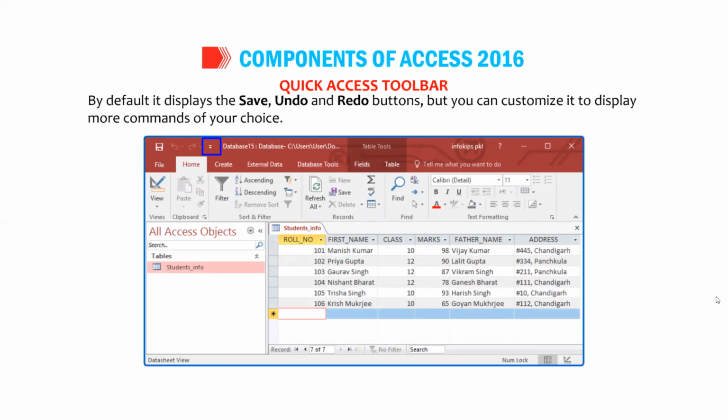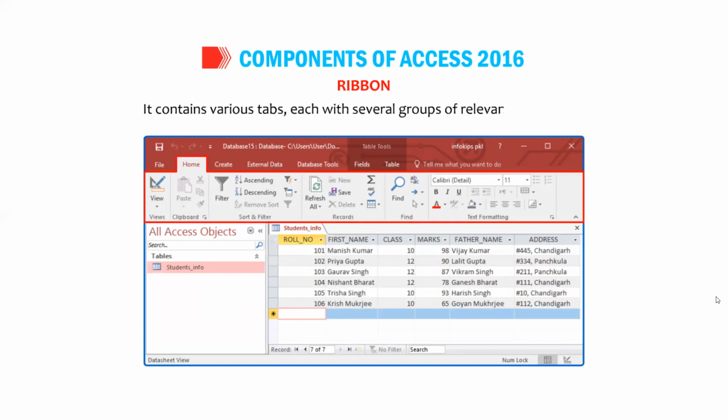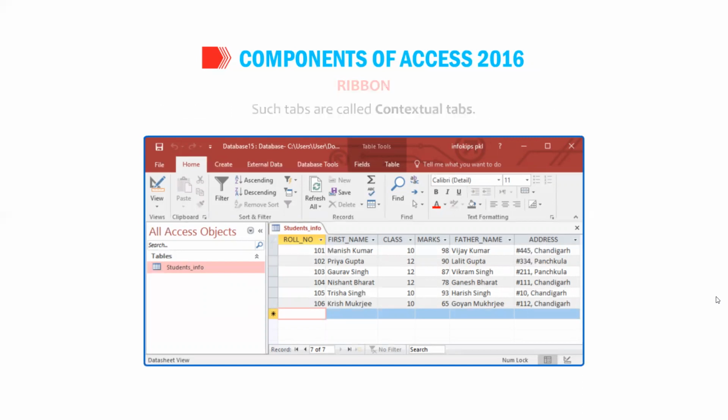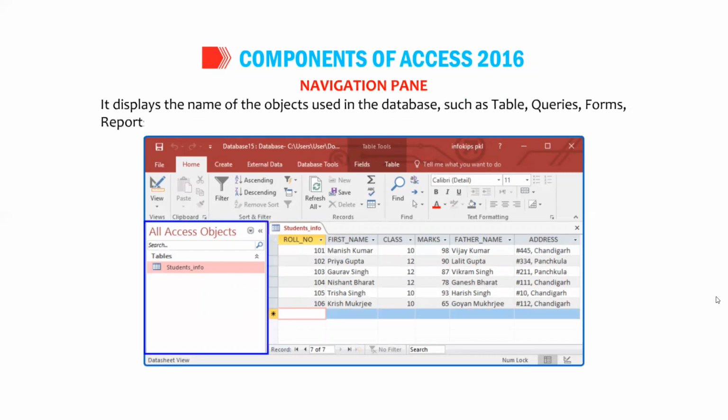By default, it displays the Save, Undo and Redo buttons, but you can customize it to display more commands of your choice. Ribbon. It contains various tabs, each with several groups of relevant commands. Some tabs appear when you work with certain objects like forms. Such tabs are called contextual tabs. Navigation pane. This pane is present on the left side of the Access window. It displays the name of the objects used in the database, such as table, queries, forms, reports, etc.